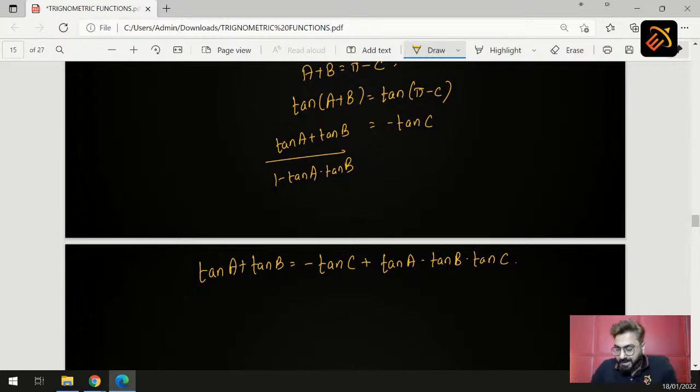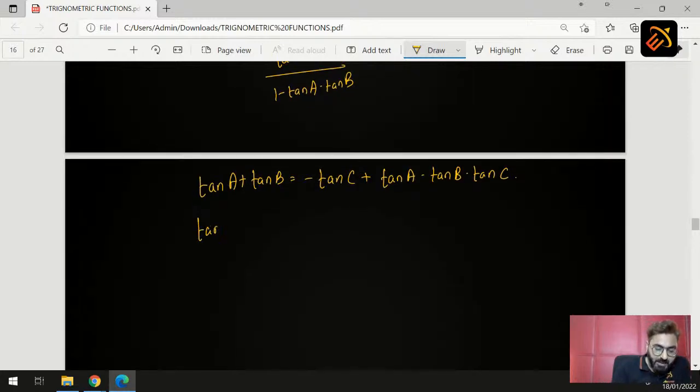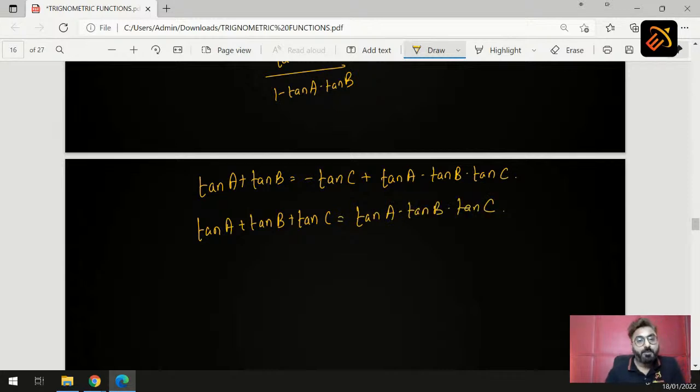Now students, the next step here will become tan A plus tan B plus tan C is equal to tan A into tan B into tan C.